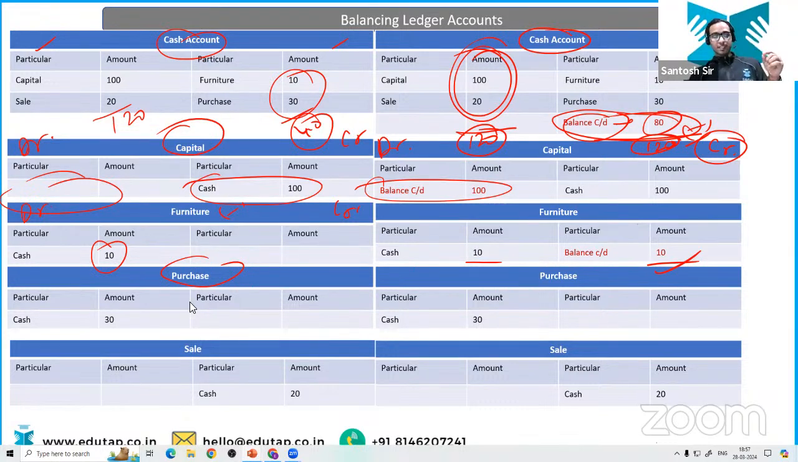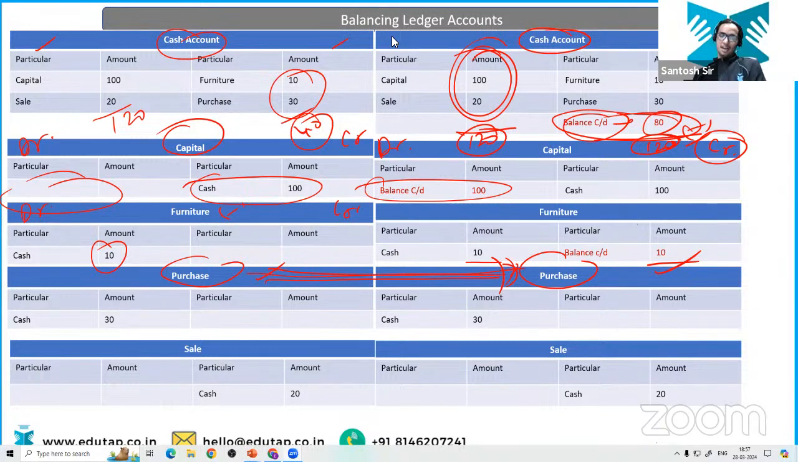But now the purchase account becomes important. Now see, as you can see here, we are not balancing the purchase account. Are we doing it? No. Why aren't we doing it? Tell me in the chat section. Why are we not balancing the purchase account? Tell me. Everyone, if you have listened to me very carefully, you will be able to answer this question. Why are we not balancing the purchase account?